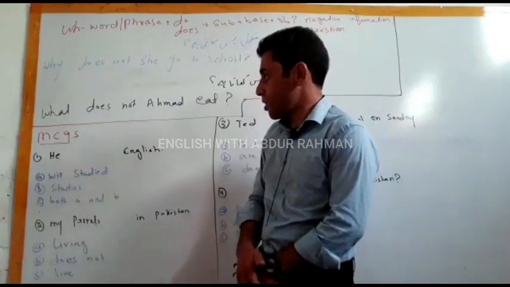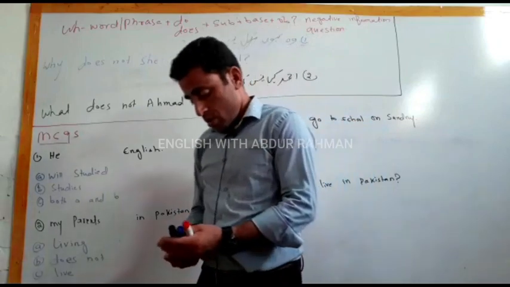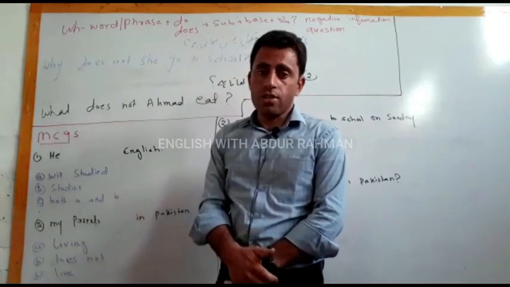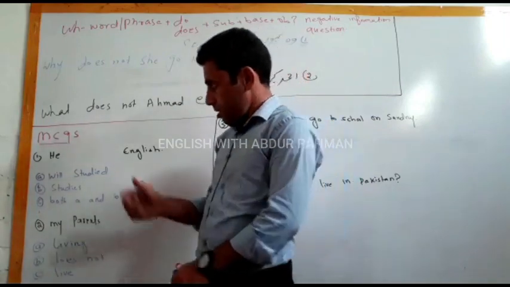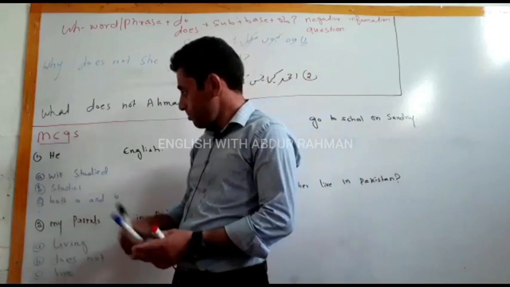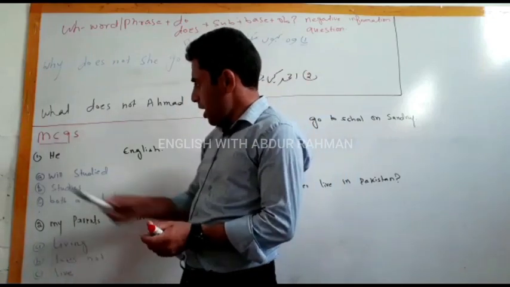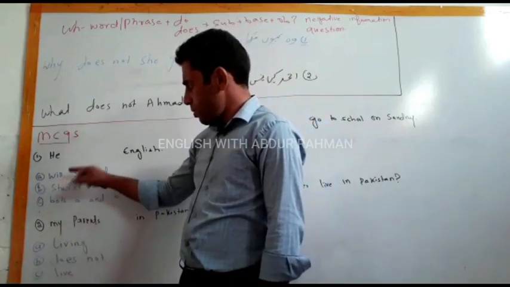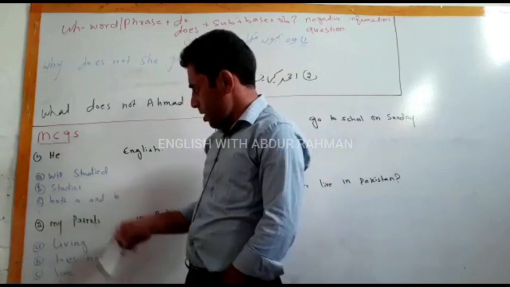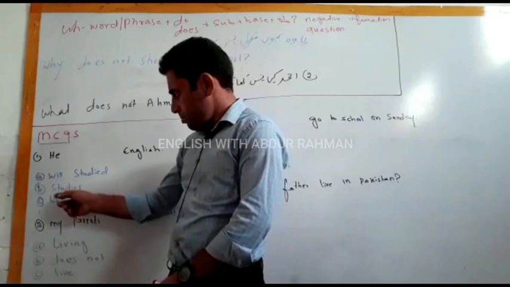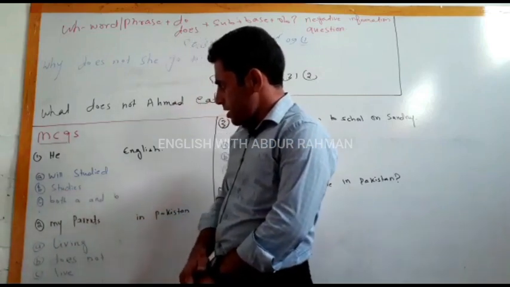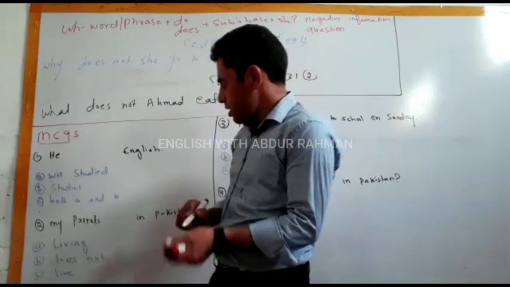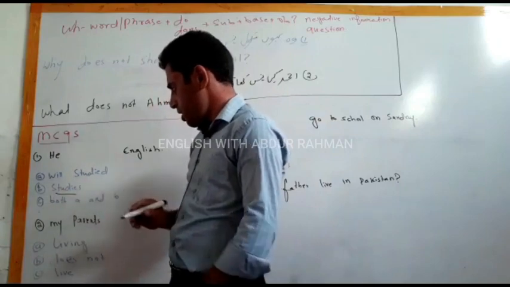Now come to MCQs type questions. So MCQs type questions, this is first number MCQs. Mostly we see in different tests questions like this. First one is he. We should note this point. He is singular subject here. Now in A number option we see study, it is not base form of the verb, and B number studies is the correct form. So in it, the answer is he studies English.